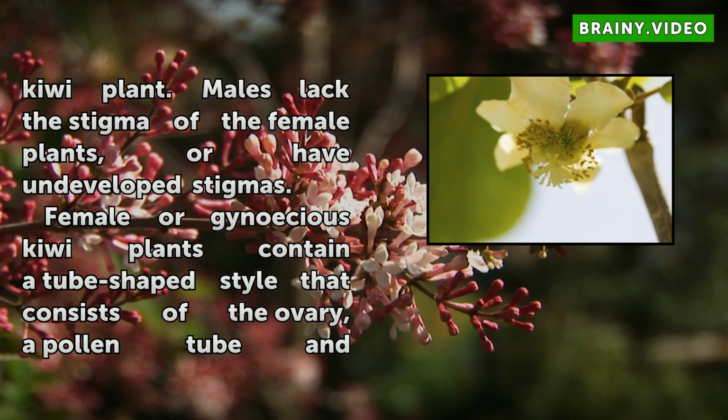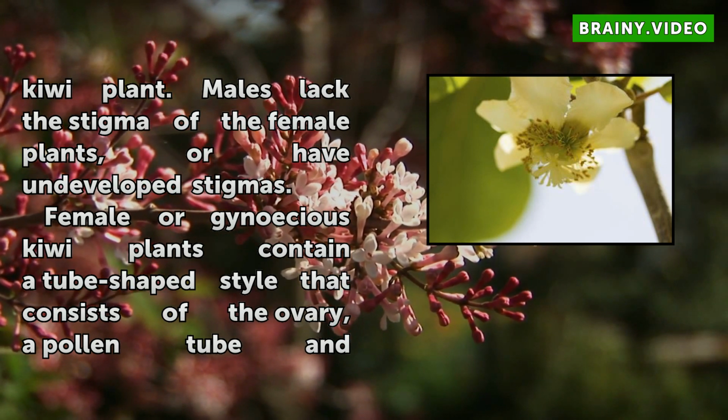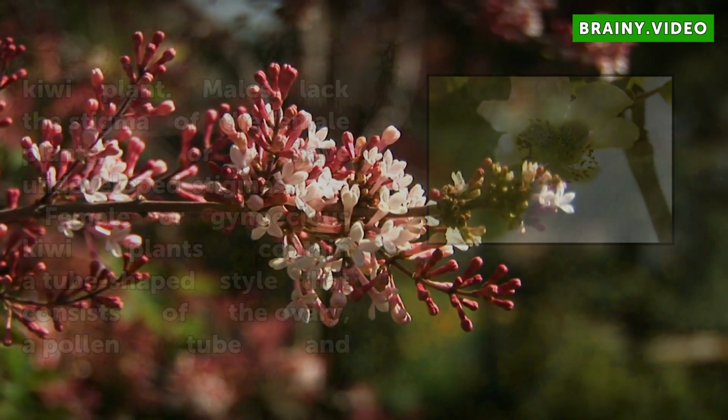Female or gynoecious kiwi plants contain a tube-shaped style that consists of the ovary, a pollen tube and a stigma. A stigma is the tip that collects pollen during pollination.